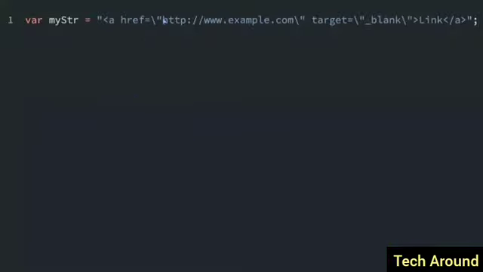We talked about escaping a quote character like this, where you put a backslash before the quote character, so JavaScript knows that this is supposed to be a literal quote character inside the string. However, you're not going to have to escape quote characters very often because there are other methods of accomplishing the same thing of having a quote character within a string.